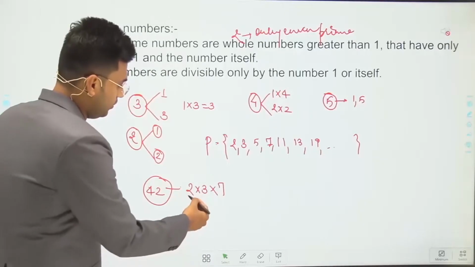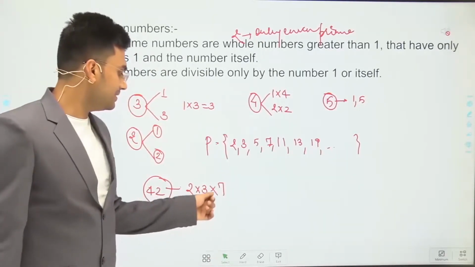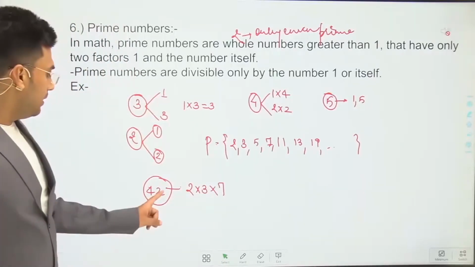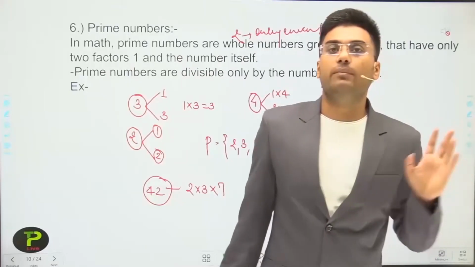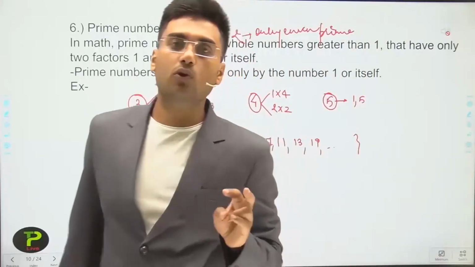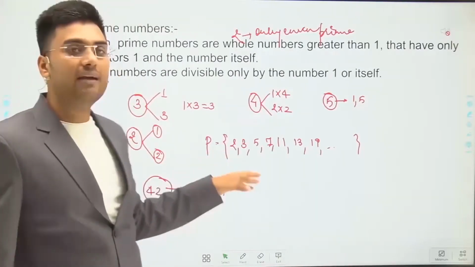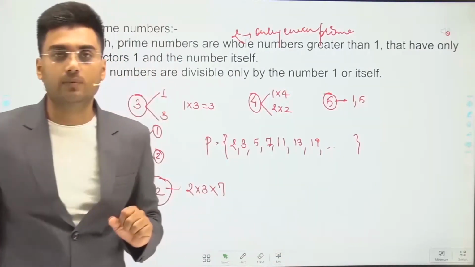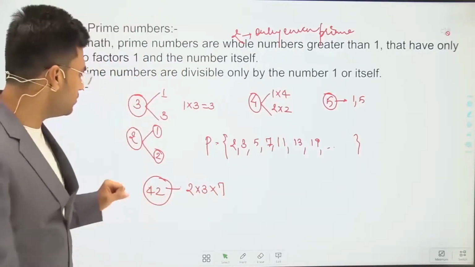That means 2 multiplied by 3 multiplied by 7. 2 times 3 is 6, 6 times 7 is 42. According to the definition, 42 is not a prime number because it has more than two factors: 2, 3, 7 and 1. It has 4 factors, or 4 divisors. So it is not a prime.